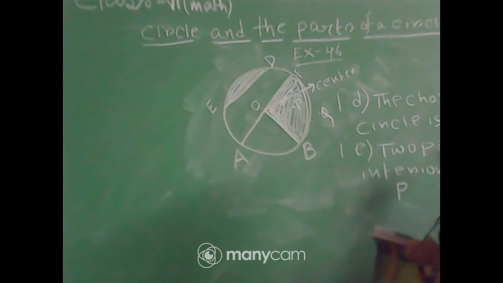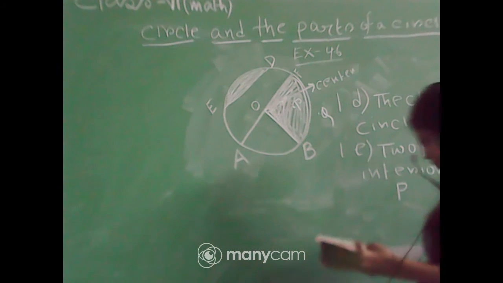Therefore 2 points in the interior are O and P.